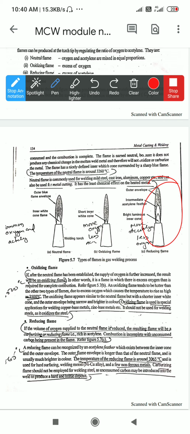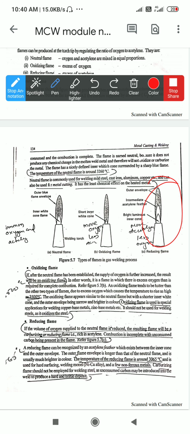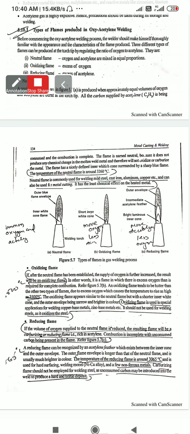Because some of the carbon gases may be entrapped within the weld joint and make that particular weld joint more hard and brittle, due to which a fatigue fracture may occur within the workpiece, or a crack may occur over there, due to which the weld joint may cut during the working procedure. For that reason, the reducing flames are most probably avoided during the gas welding procedure. So, these are the three different types of flame which are used during the gas welding procedure.